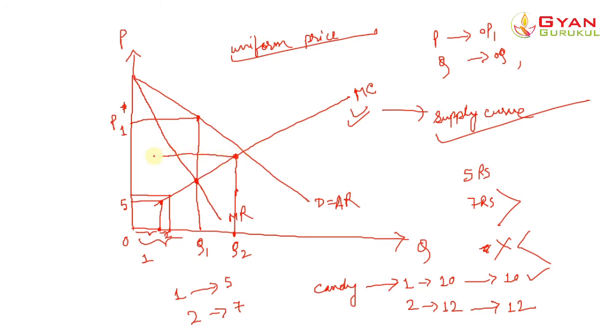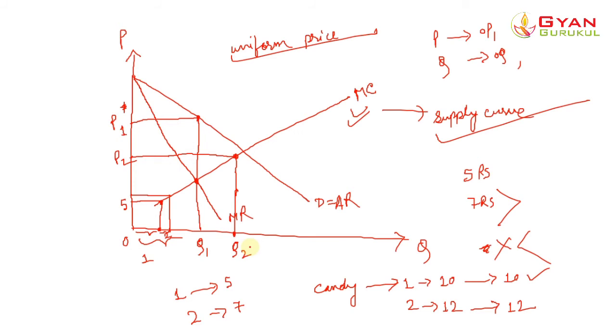He would realize that at price P2, quantity Q2 is being offered by the monopolist, and he would like to buy that, right? All this is from the monopsonist's point of view.